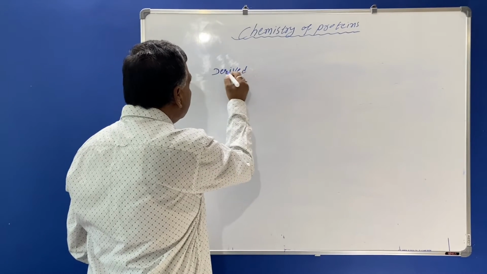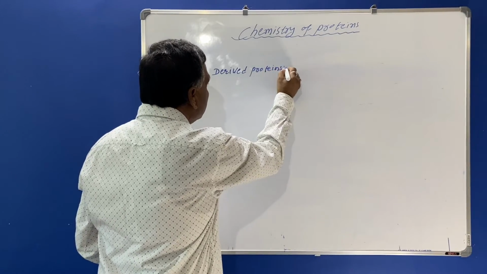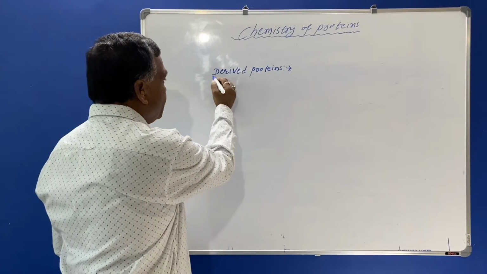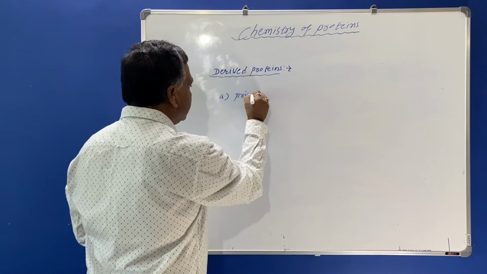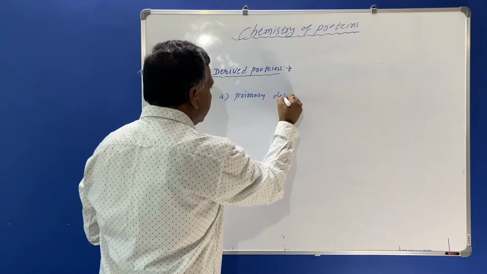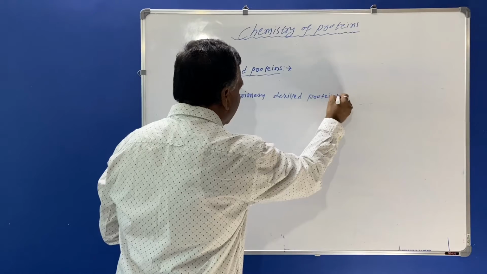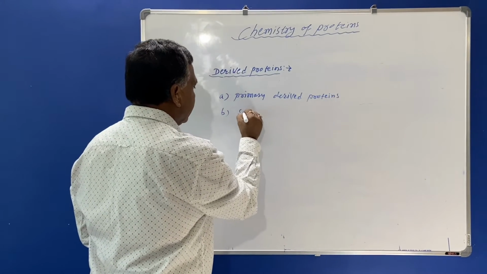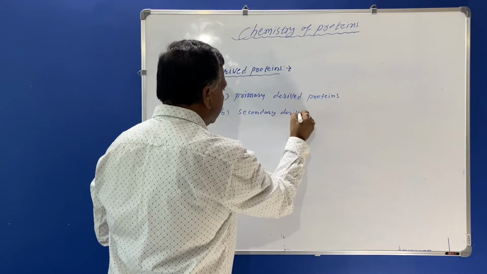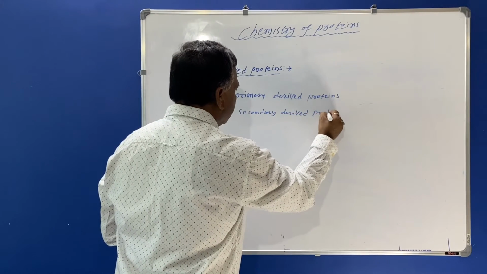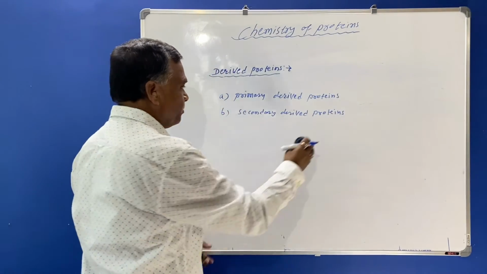These are the proteins which are formed as primary derived proteins and secondary derived proteins. Now we'll see first the primary derived proteins.